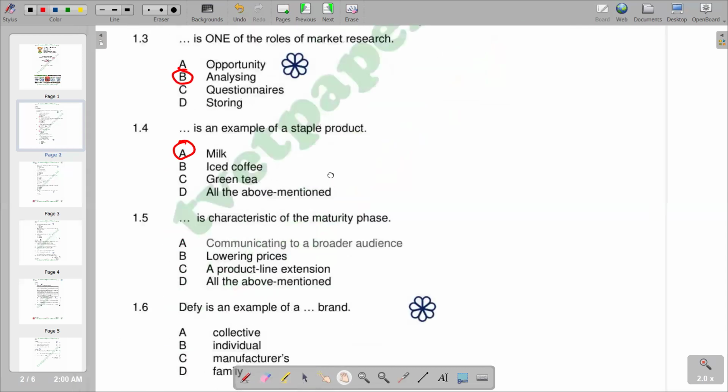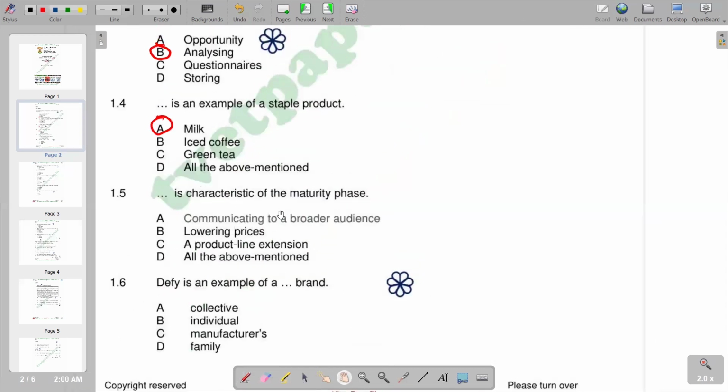Moving on to 1.5, it reads: dash is a characteristic of the maturity phase. Remember, the maturity phase is part of the product life cycle, and it is the highest point or phase in the product life cycle. Its biggest challenge is trying to maintain profitability and prevent sales from declining.